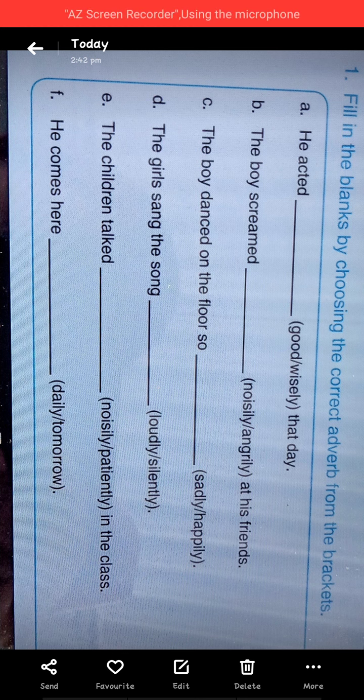The boy danced on the floor, so dash. The girl sang the song dash. The children talked dash in the class. He comes here dash.